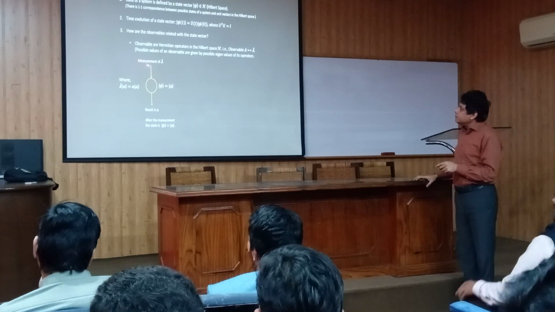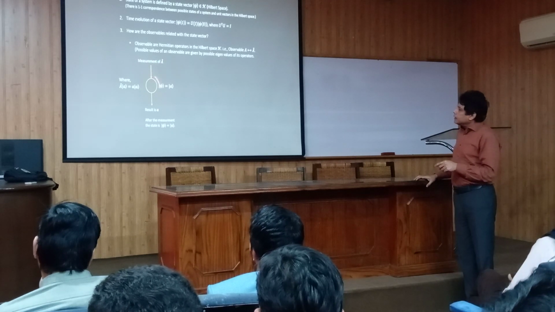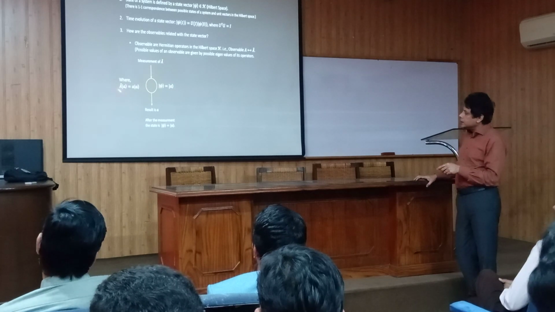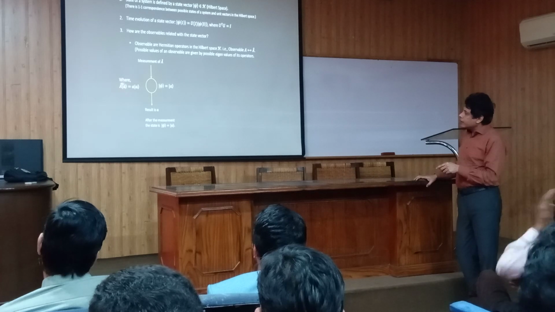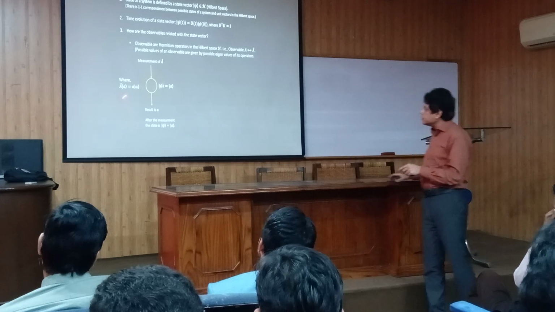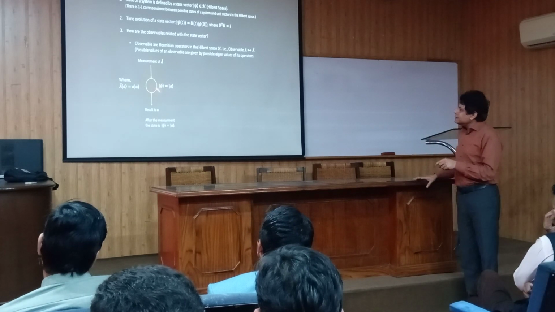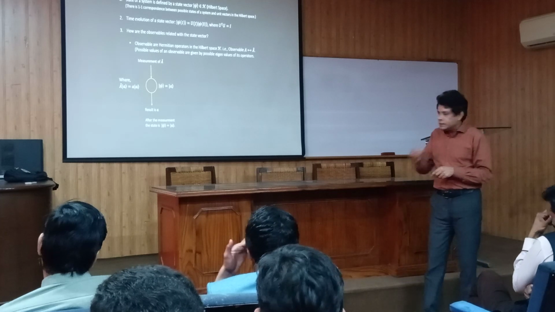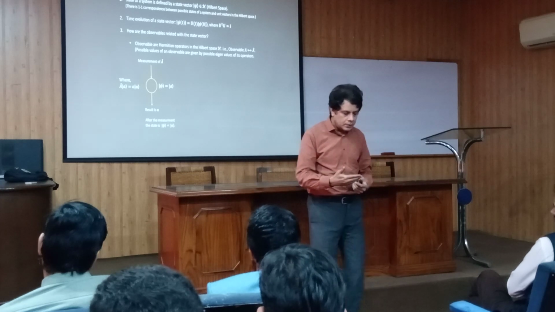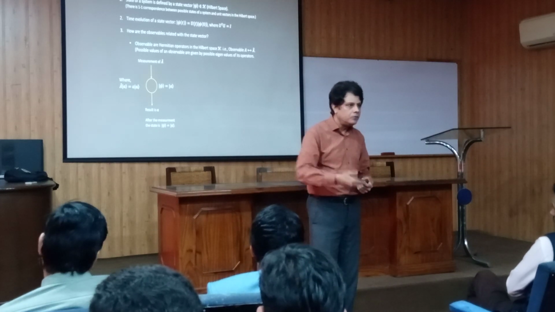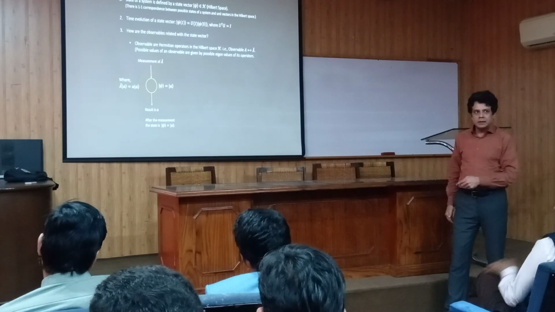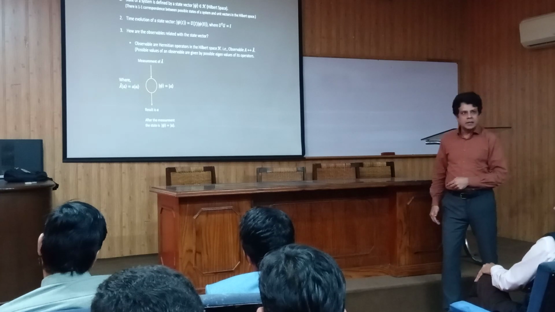Suppose that you are measuring an observable and its operator is this, and the system is in a state which is an eigenstate of this observable. You know eigenstate means that if you apply this operator on the state vector, the vector will remain as it is, with a constant factor there that is called the eigenvalue. If the system is in an eigenstate, then the result of measurement will be the corresponding eigenvalue. So in this case, the result is deterministic. You can tell before the act of observation what the result will be: the eigenvalue corresponding to the state vector.